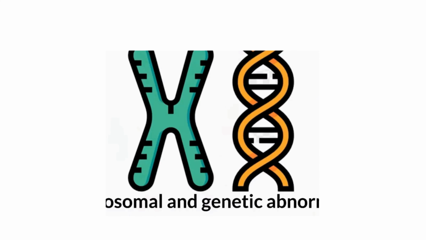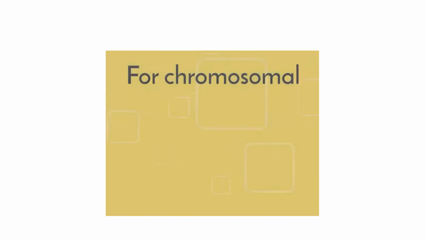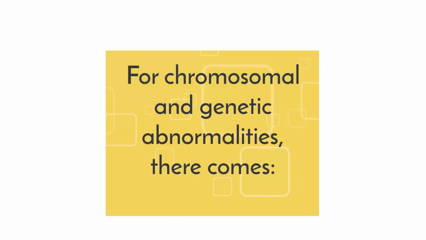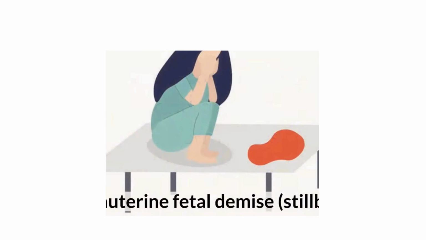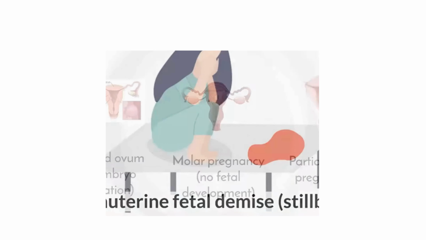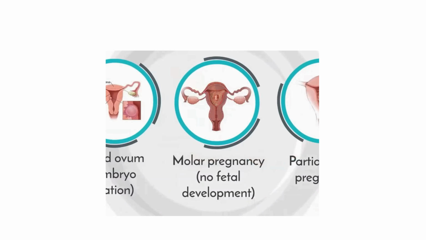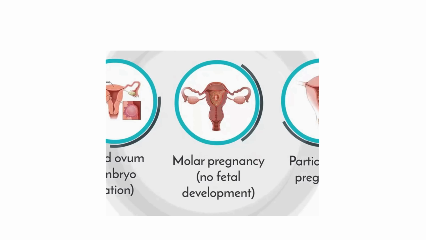Chromosomal and genetic abnormalities. For chromosomal and genetic abnormalities, there come intrauterine fetal demise, stillbirth, blighted ovum, no embryo formation, molar pregnancy, no fetal development, partial molar pregnancy.